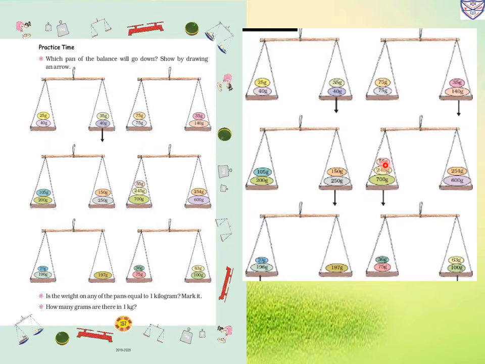Now here 55 gram, 245 gram and 700 gram, and here 254 gram and 600 gram. In this way only we come to know this pan is more. So this pan will go down. Now here 20 gram and 196 gram, and here 197 gram. So here also 20 gram more is there. So this pan will go down. Here 36 gram and 75 gram, and 63 gram and 100 gram. So which one is more? Looking, this one will go down.